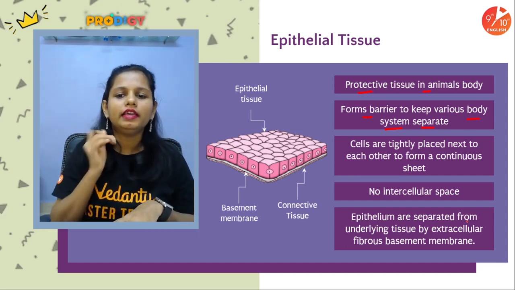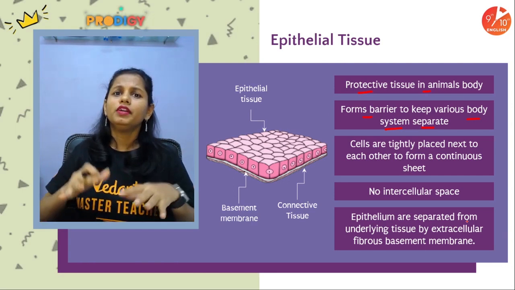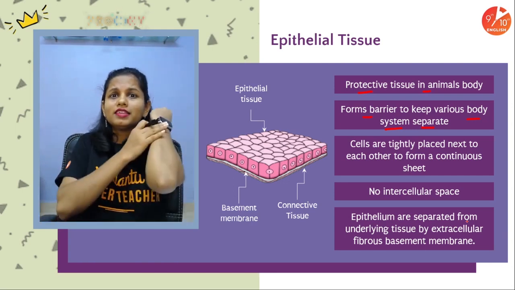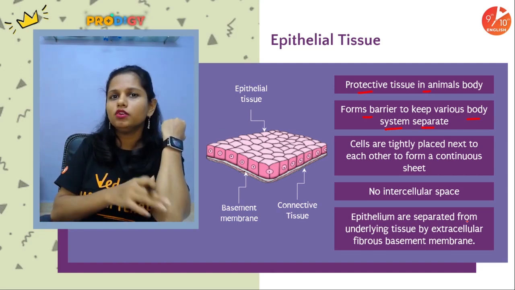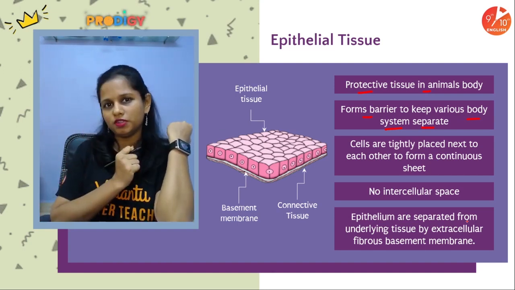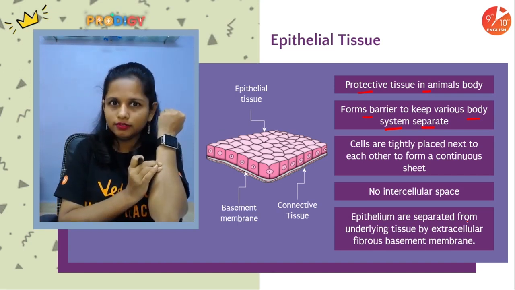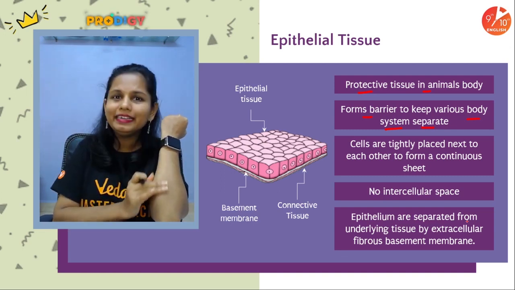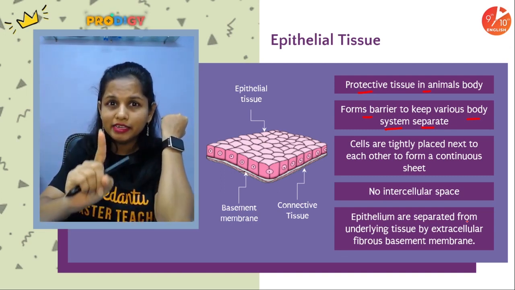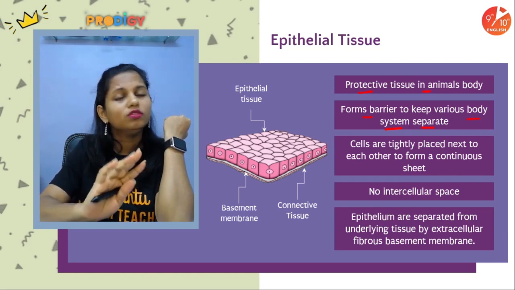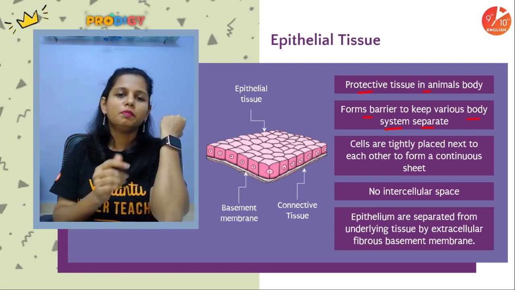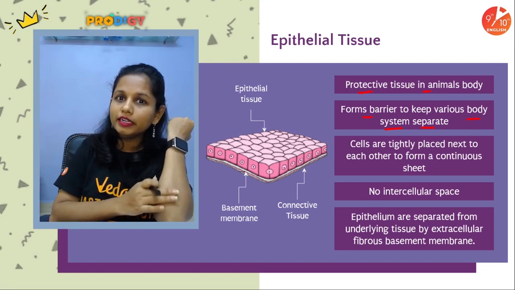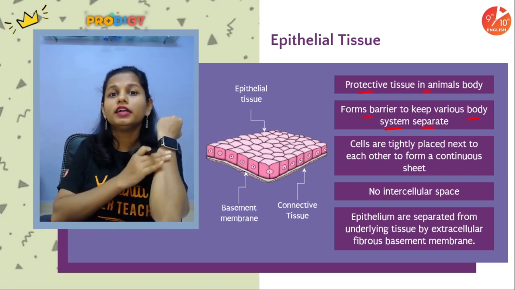Okay, then people, its cells form a continuous layer without any intercellular spaces. Like if you see our skin, the cells are tightly packed. Are there any intercellular spaces in between? No, there are no intercellular spaces in between, right? So people, cells form a continuous sheet.